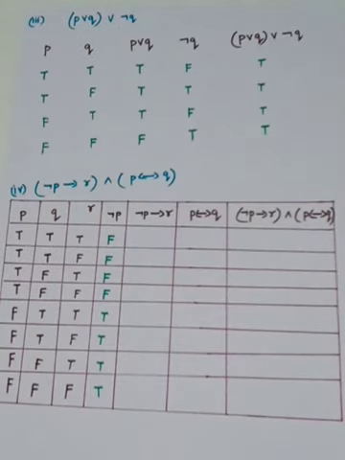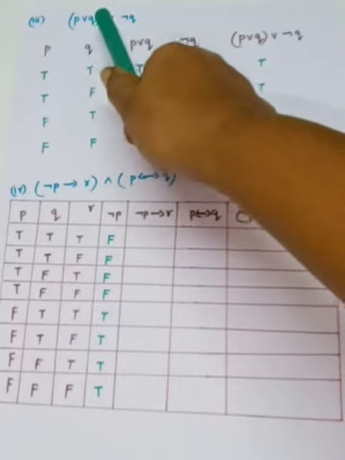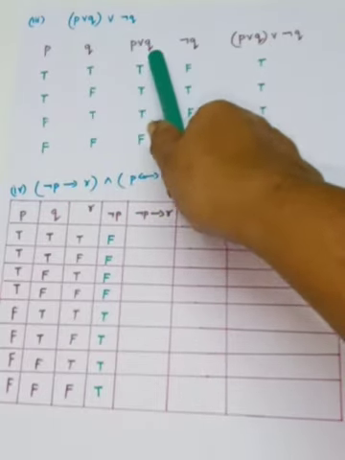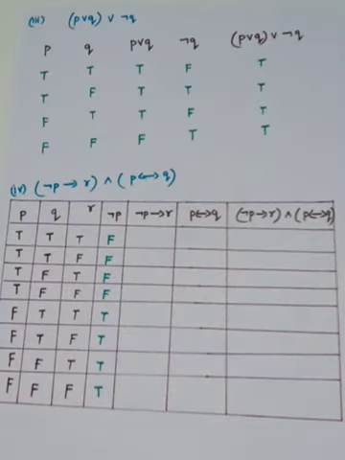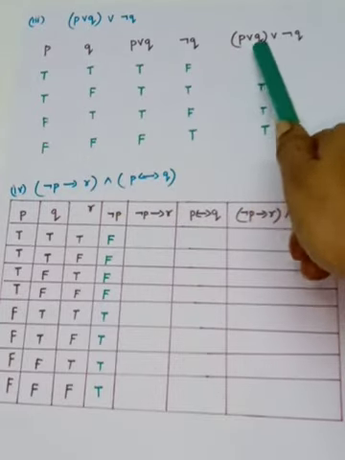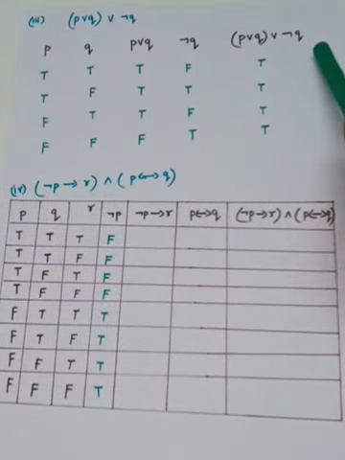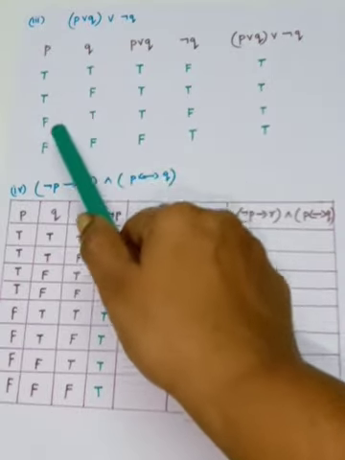And the third one, you see, is (P or Q) or negation Q. See that here P, Q is written. Next, the bracket term P or Q is written. Next I have found the negation Q. So we have to split it into simple statements. Next you have to write (P or Q) or negation Q. So we have to fill up P and Q: true, true; true, false; false, true; false, false.